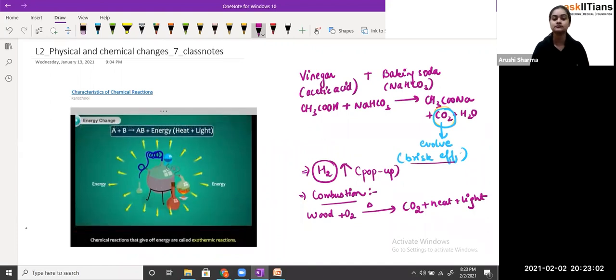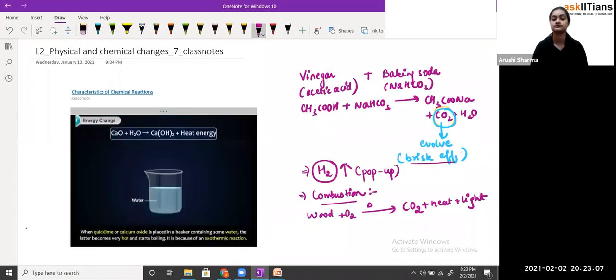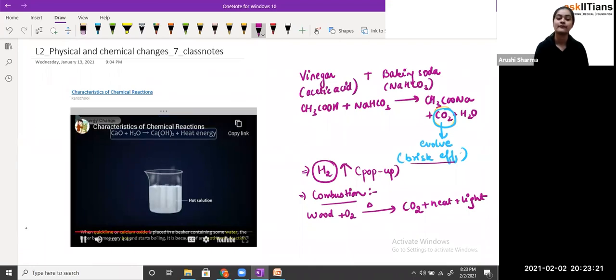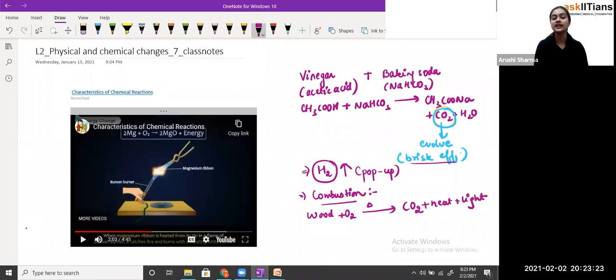Reactions that give off energy are called exothermic reactions. When quicklime or calcium oxide is placed in a beaker containing some water, the latter becomes very hot and starts boiling. It is because of an exothermic reaction. See students, now they are talking about the exothermic reaction. So we have two types of reaction, exothermic reaction and endothermic reaction.